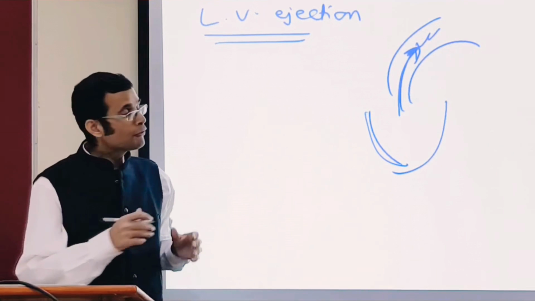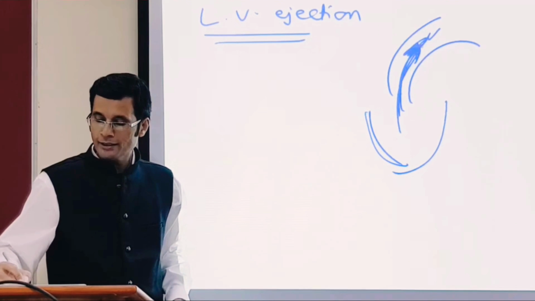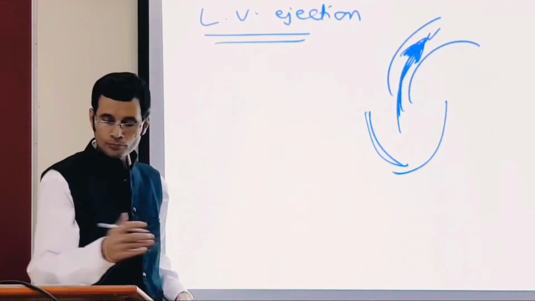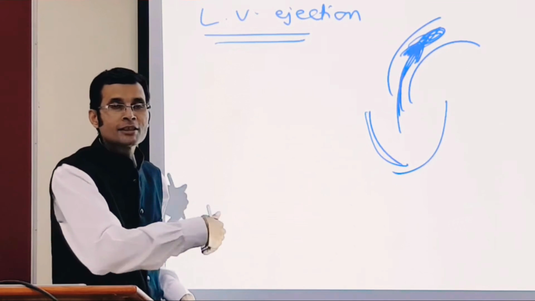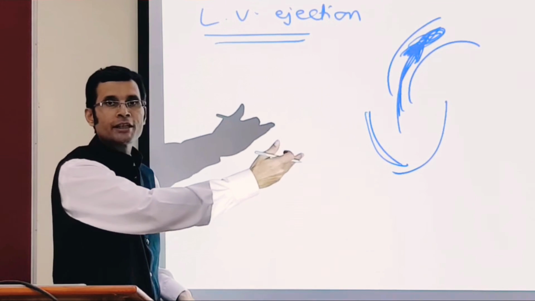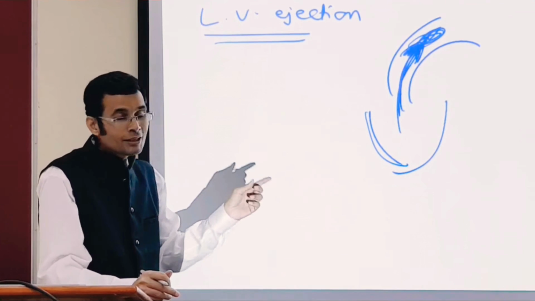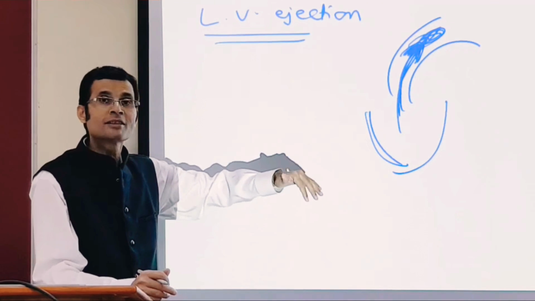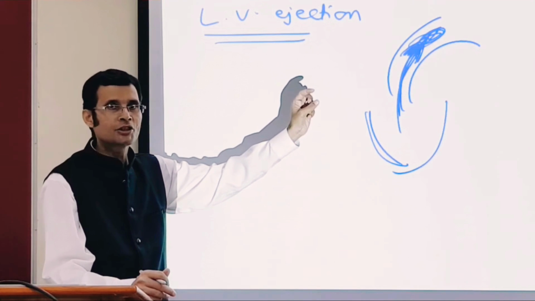There will be resistance for the further ejection, and that means the left ventricle will have to increase its strength of contraction in order to overcome that resistance and continue to eject the blood during that systolic ejection period.